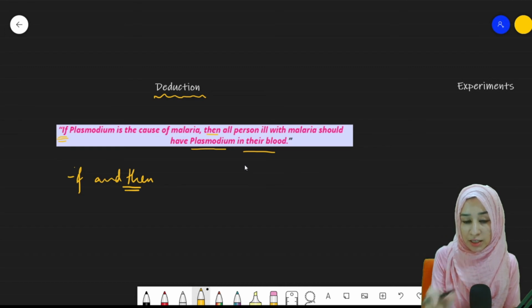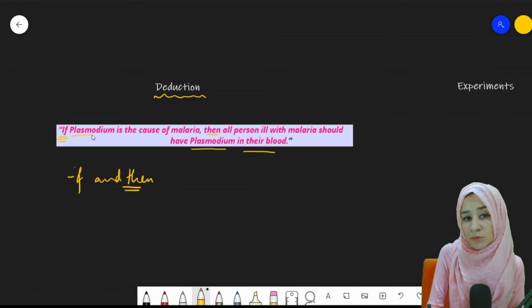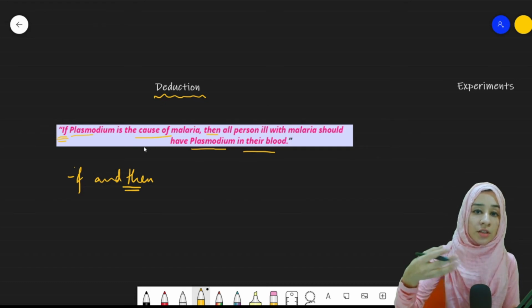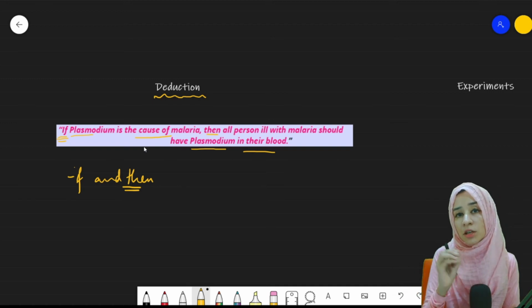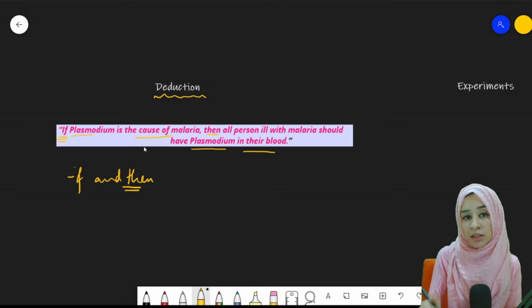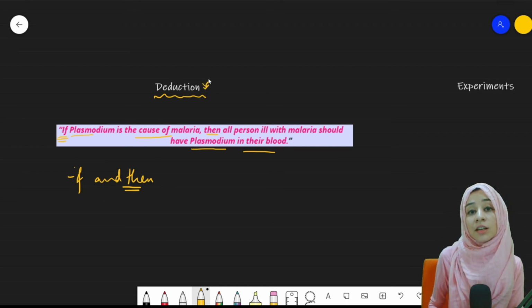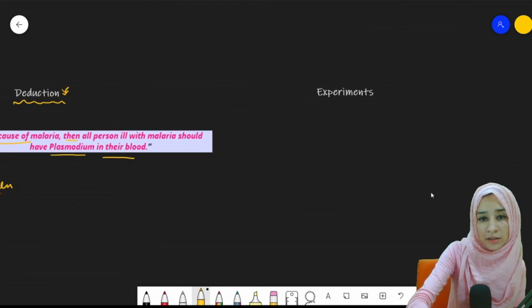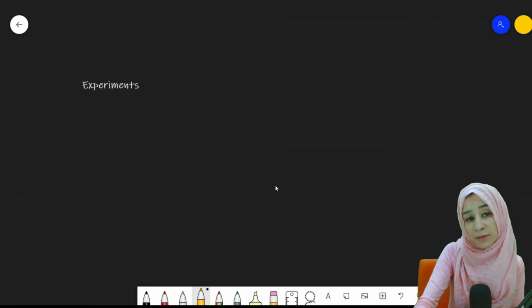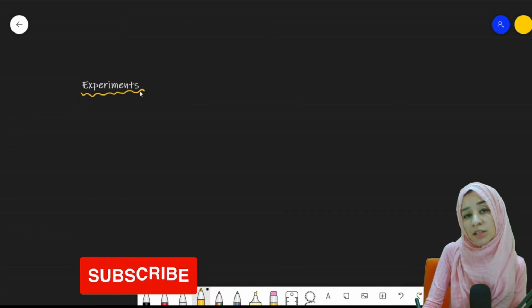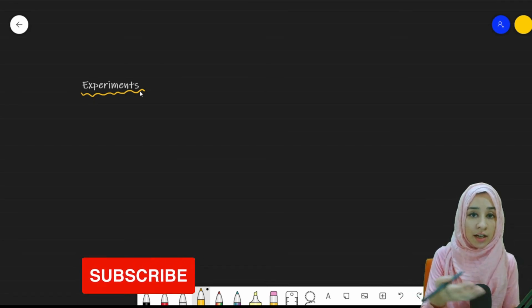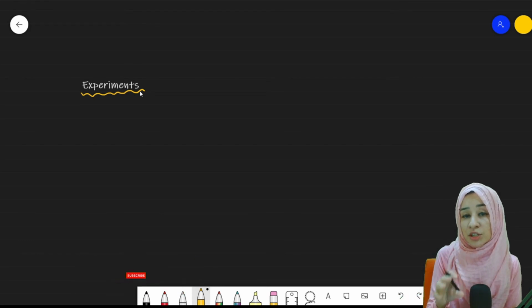They give a reasoning. If plasmodium is the cause of malaria, then all people who are suffering from malaria should have plasmodium in their blood. They gave a logical reason for the hypothesis. So they concluded it with the help of the deduction. This concludes the deduction, and it moves us to the last step, that is the experimentation, that will prove whether our hypothesis is correct or it is incorrect. This is the major step.